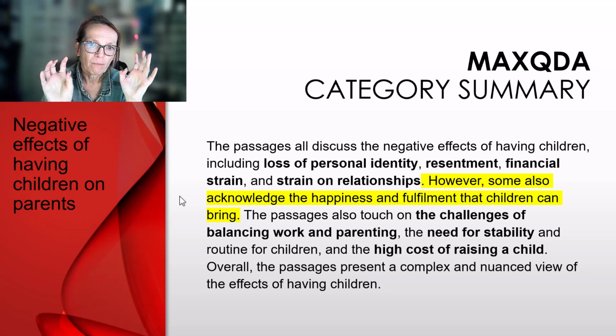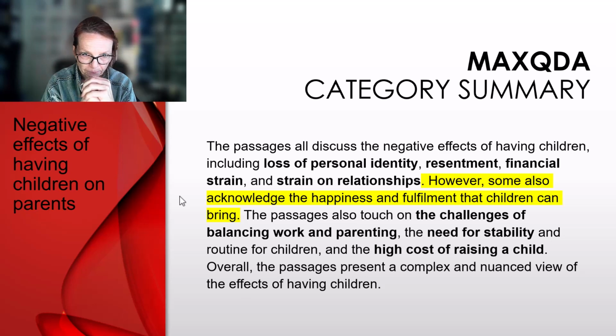Look at the bold, or the words I put in bold. So it's negative effects of having children. It pulled out loss of personal identity, resentment, financial strain on relationships, balancing work and parenting, the need for stability and high costs of raising children. What I put in yellow is that other bit of information that you probably wouldn't pull out when you just focus on the negative effects when you write yourself. However, some also acknowledge the happiness and fulfillment that children can bring.